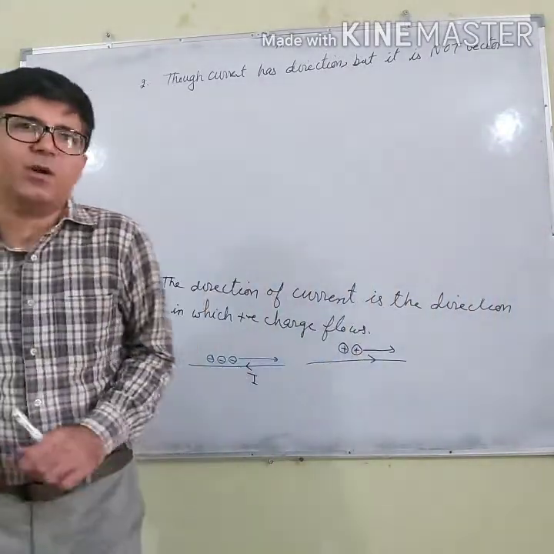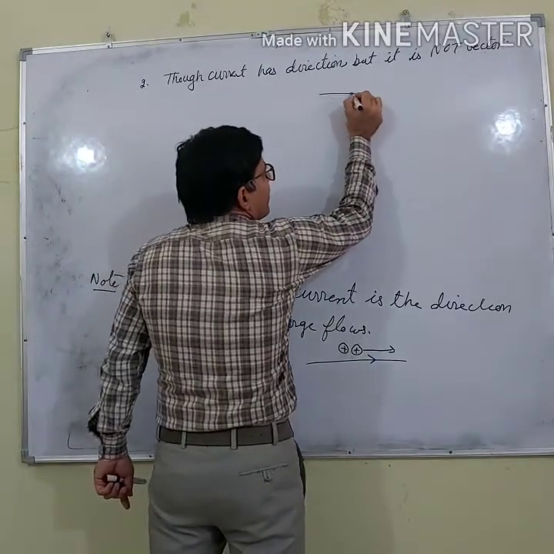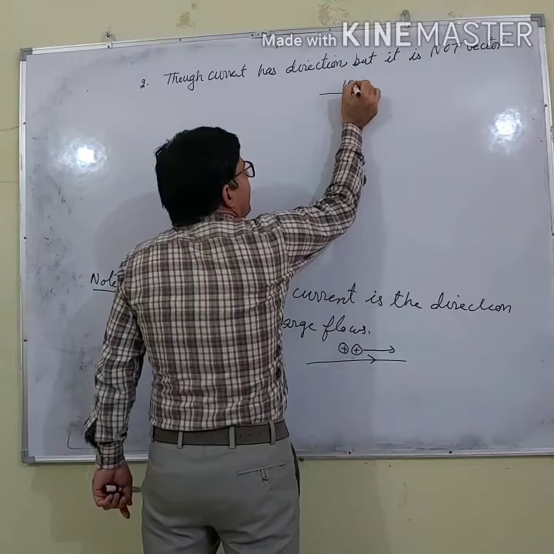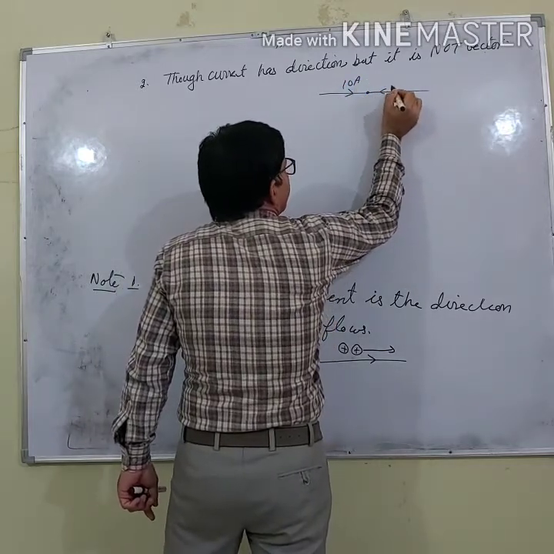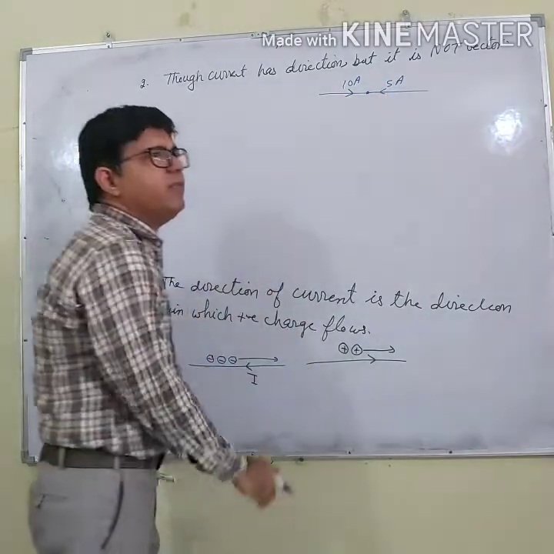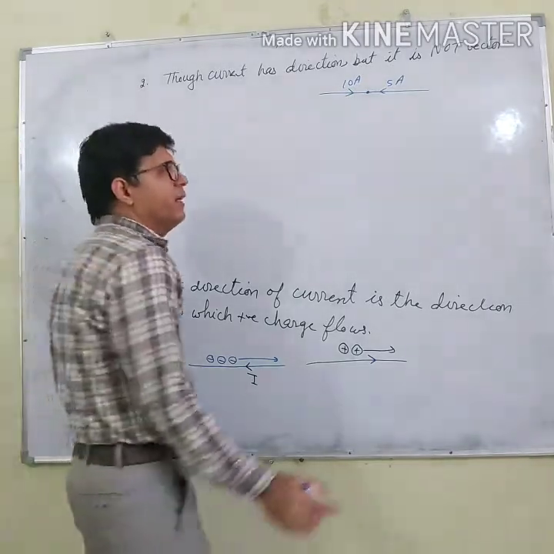Why is it not a vector quantity? Let us say this is a wire in which 10 ampere of current is flowing, and this is the second wire in which 5 ampere of current is flowing. What is the resulting current? What is the total current?